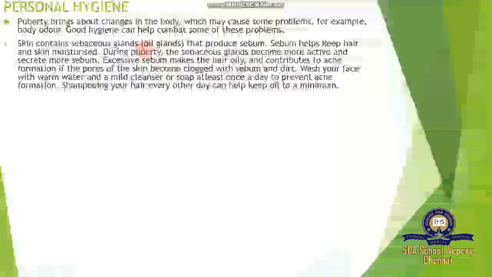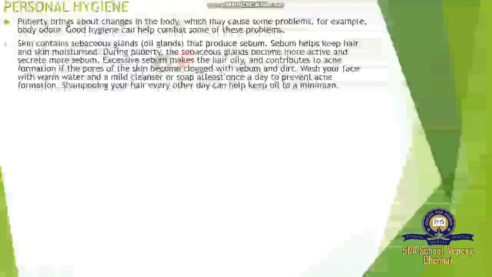Skin contains sebaceous glands. You know, in our body skin we have oil glands called sebaceous glands that produce sebum. Sebum helps keep hair and skin moisturized. Even if we do not apply any oil, sebum, a kind of secretion of the sebaceous gland, has a very good role in keeping hair and skin moisturized, meaning a wet nature. During puberty, the sebaceous glands become more active and secrete more sebum. The glands are already present, but these sebaceous glands are very active after puberty.